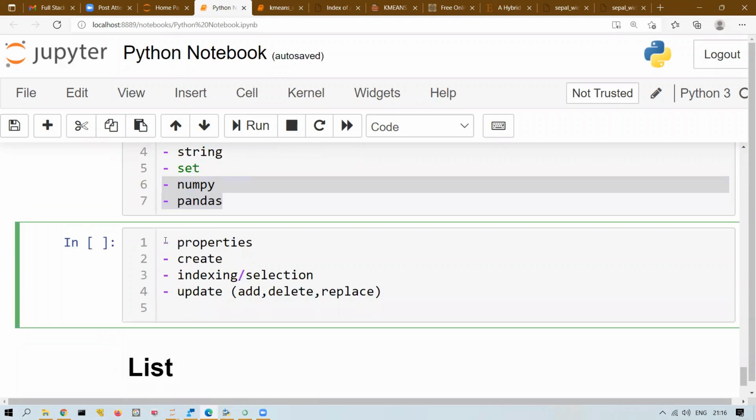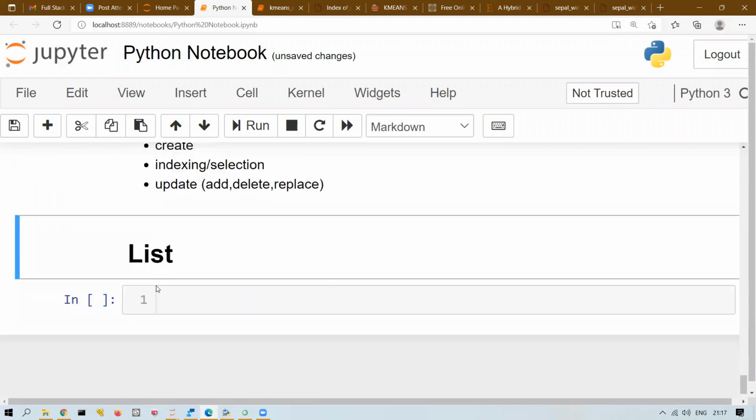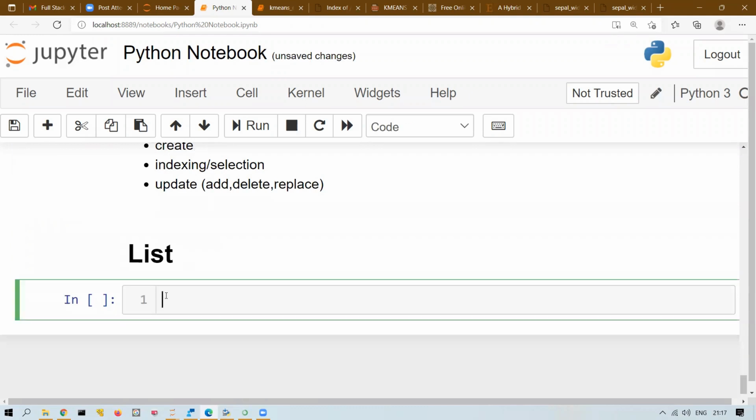The first thing is properties. So what is properties? Properties means how the data structure is, like what the characteristics are. For list, the first property, let me first write it down and one by one I will explain. The first property of list is it is mutable. Any idea what is mutable? Anybody heard about this term before?